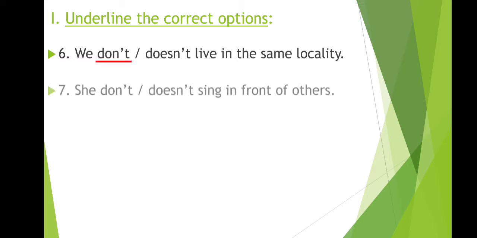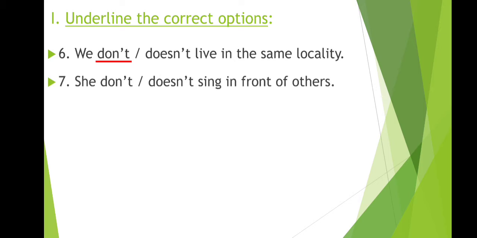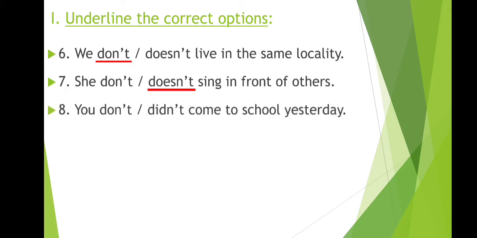The next sentence is she don't or doesn't sing in front of others. Here we are talking about she, so with she we will use doesn't. So the answer is she doesn't sing in front of others. The next sentence is you don't or didn't come to school yesterday. Here we are talking about yesterday, so this sentence is from past tense. So in past we will use didn't. So the answer is you didn't come to school yesterday.